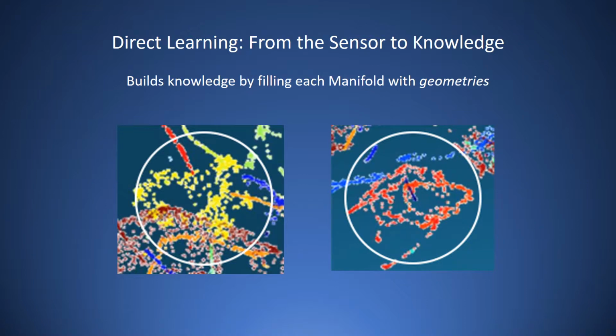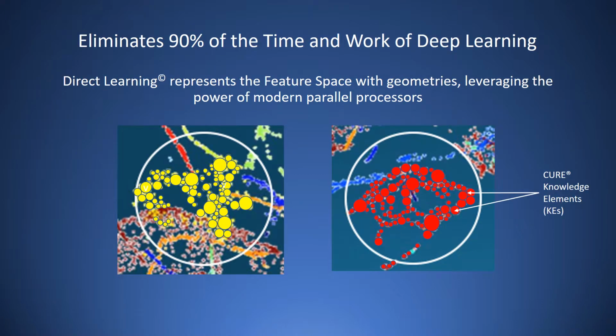Here are two objects in the DARPA feature manifold. Rokio's direct learning platform learns from the manifold by placing adaptive geometries on the manifold structures. Modern computers are very good at processing geometric data. Direct learning can take place in real time, eliminating up to 90% of the time and effort of deep learning.